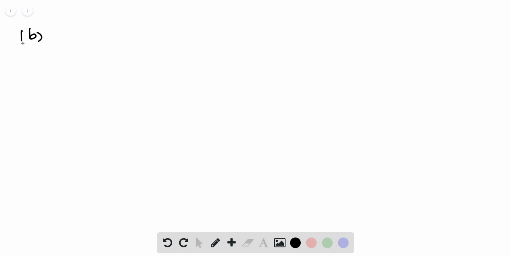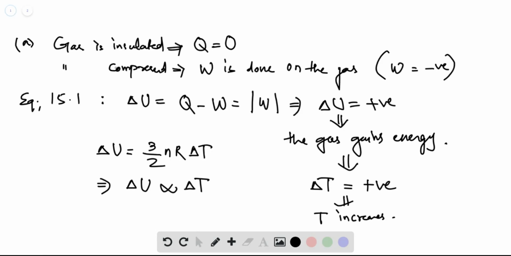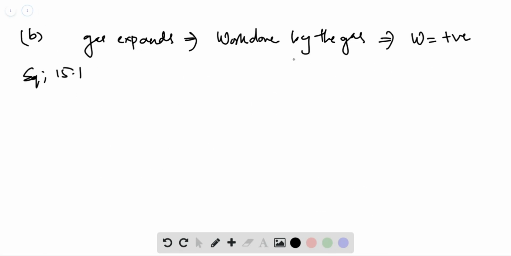Now, in the second part, when gas expands, the opposite effect occurs. So, if gas expands, work is done by the gas, which means that work is positive now. Again, applying equation 15.1, the first law of thermodynamics. Also, the gas is insulated before, so Q is 0 as well. So no heat flow into or out of the gas.